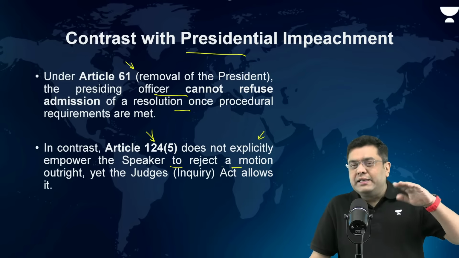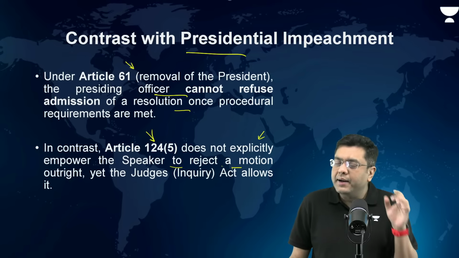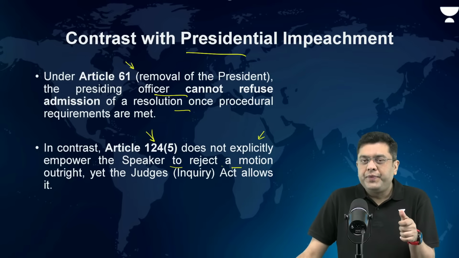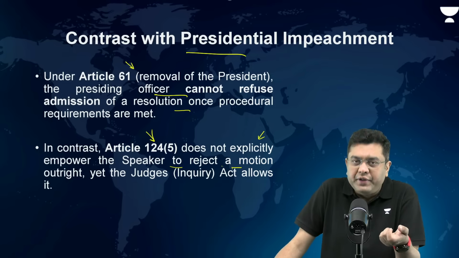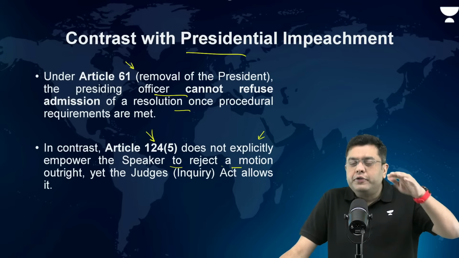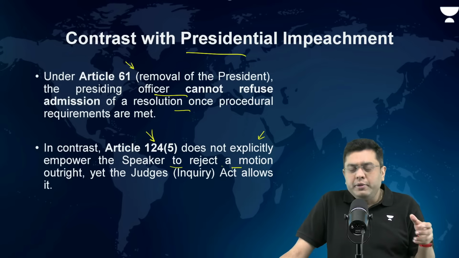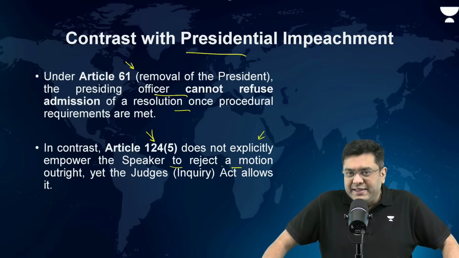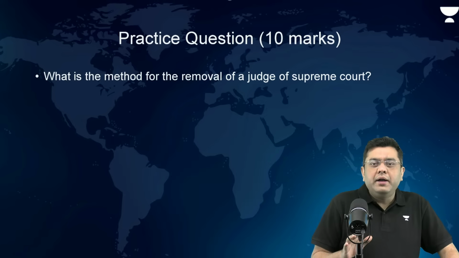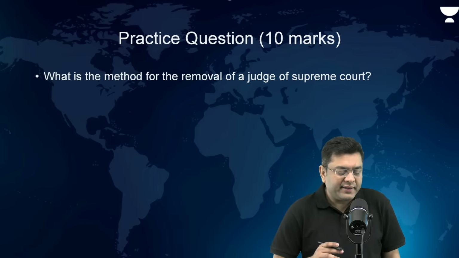So it is not Article 124 itself, but the legislation. After all, the Constitution simply empowers the Parliament to frame the laws and legislation for the removal. That is why you have the Judges Inquiry Act 1968, which drives the entire process. So that is the case of the existing loophole. I hope that is understood.